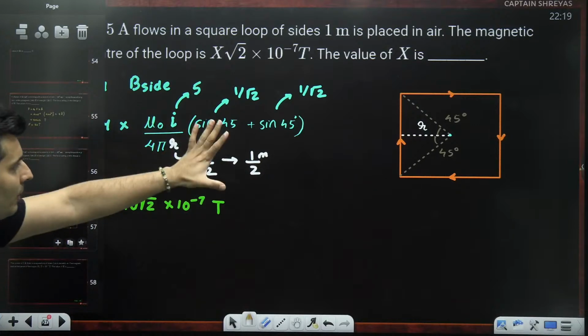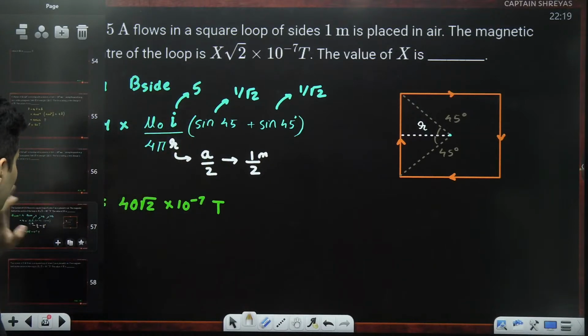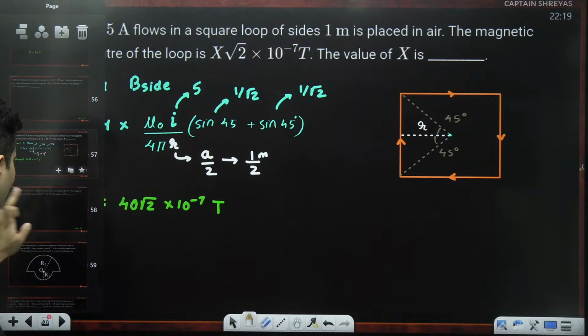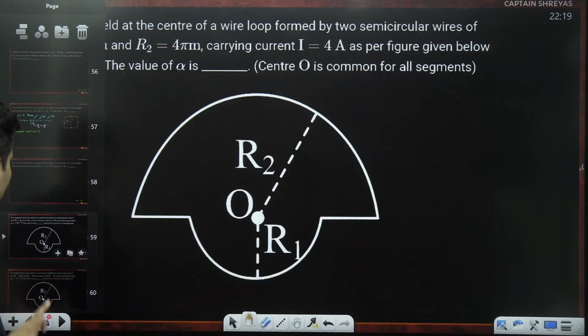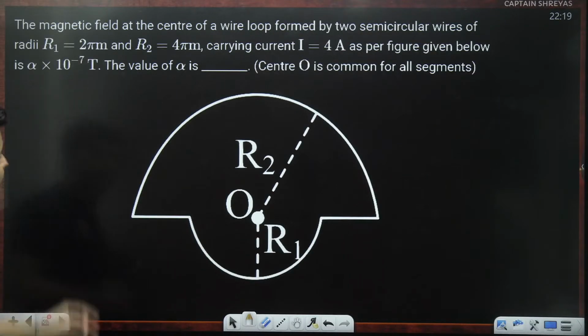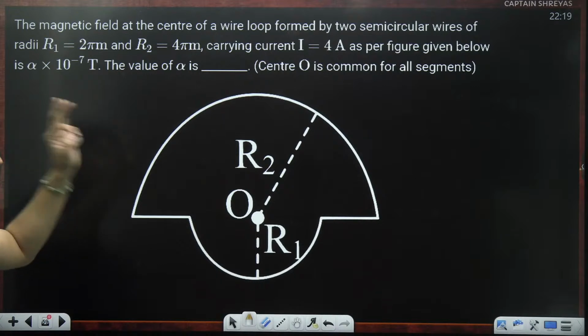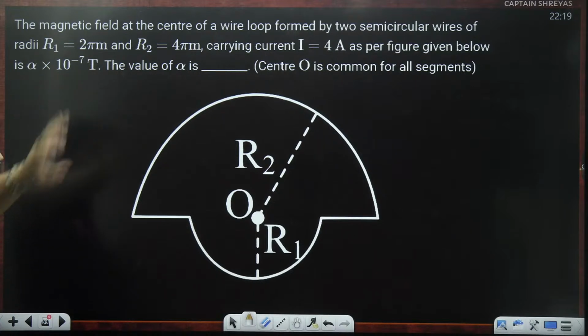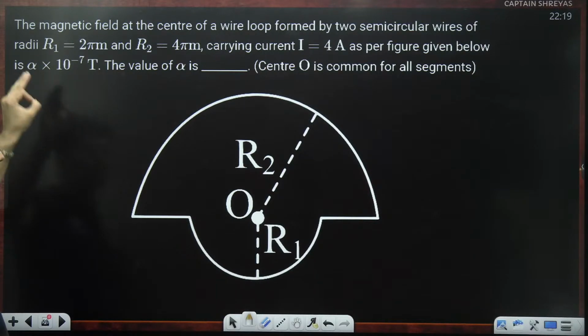This is a very common question, finding the magnetic field due to the square loop. In fact, we have done this even in the class so many times. Okay, next question, guys. The magnetic field at the center of a wire loop made by 2 semicircular wires of different radius, R1 and R2, carrying current I, is how much?